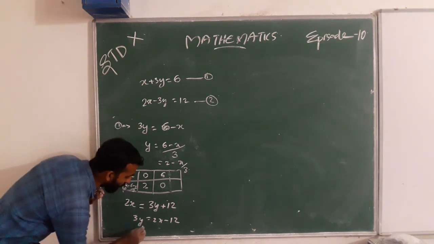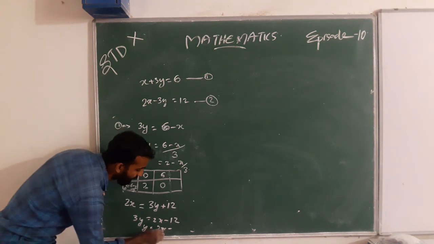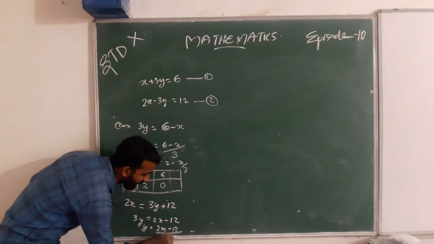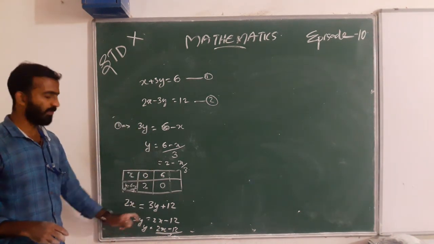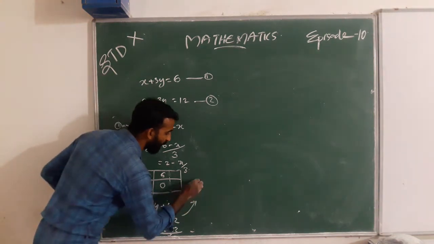That is, y equals (2x minus 12) whole divided by 3. This is the simple way.